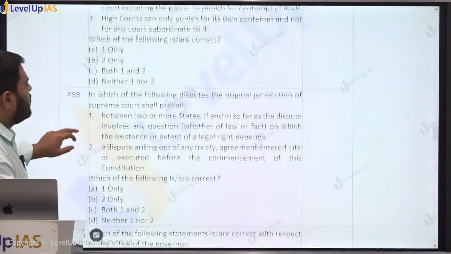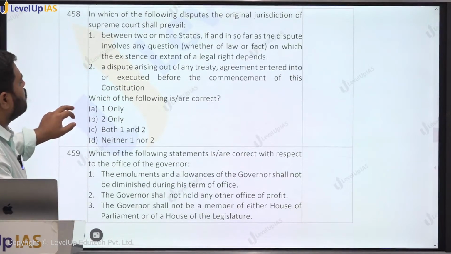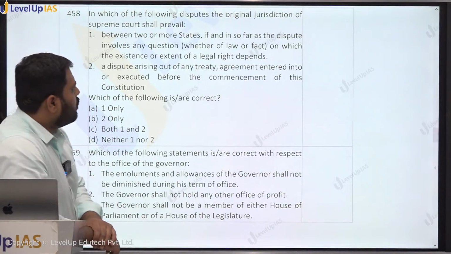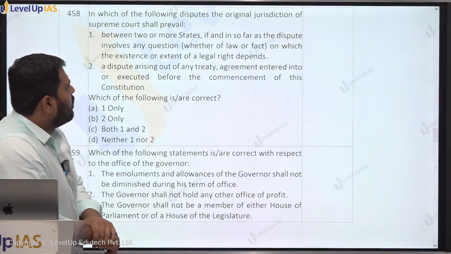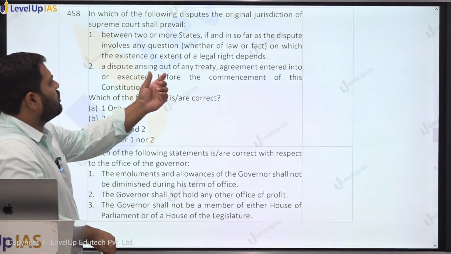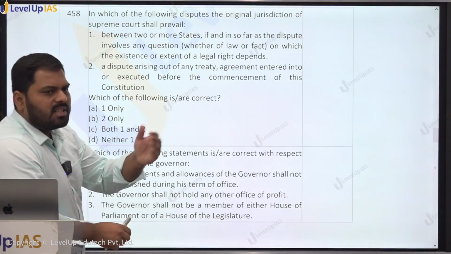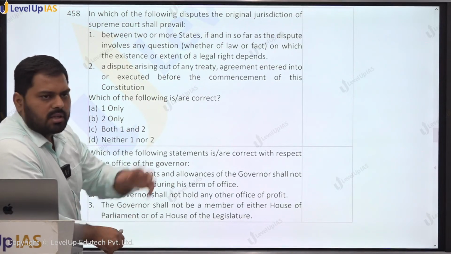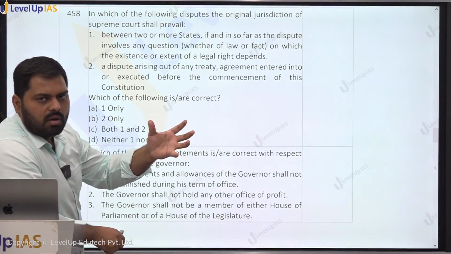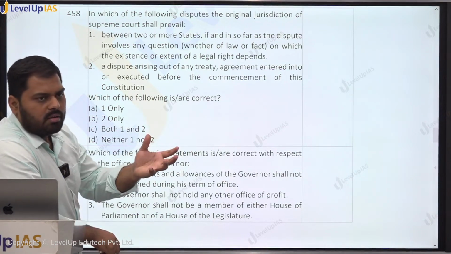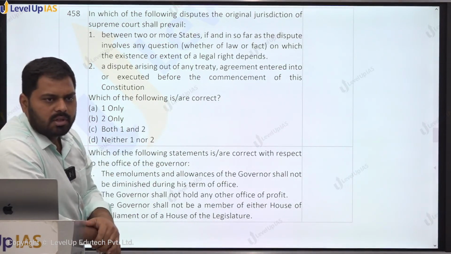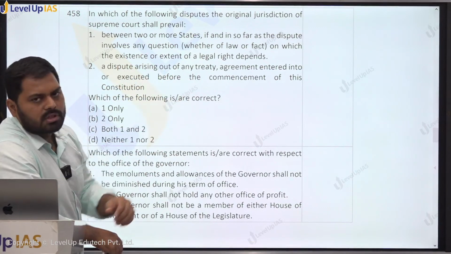In which of the following disputes the original jurisdiction of Supreme Court shall prevail? Between two or more states, in so far as the disputes involve any dispute of law or fact on which existence of legal right depends. States के बीच में दो तरह की disputes हो सकती है. One is related to the rights which may be created due to Constitution or any other law. Law के कारण, उन law की power sharing के कारण कोई disputes हैं. That is the part of original jurisdiction of the Supreme Court.